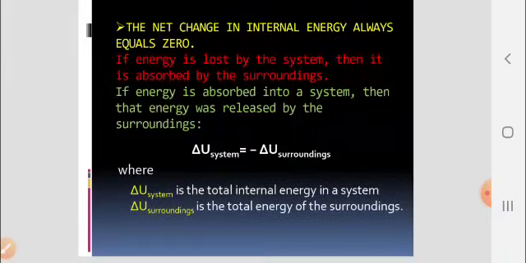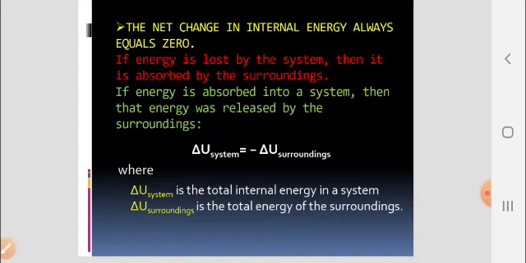The net change in internal energy always equals 0. The internal energy of a system would decrease if the system gives off heat or does work. Therefore, the internal energy of a system increases when the heat increases. The internal energy would also increase if work were done onto a system.